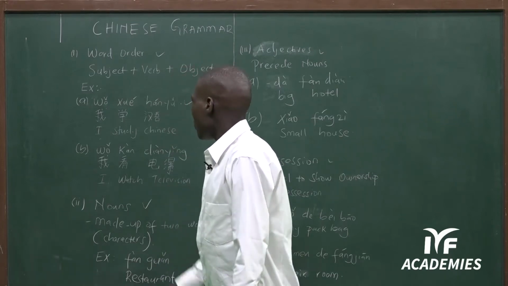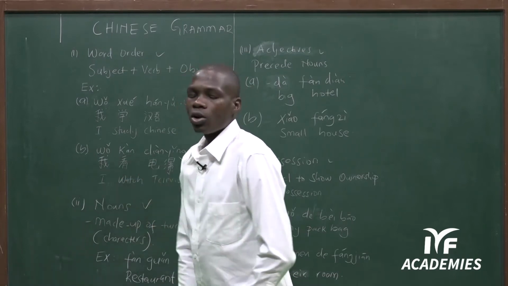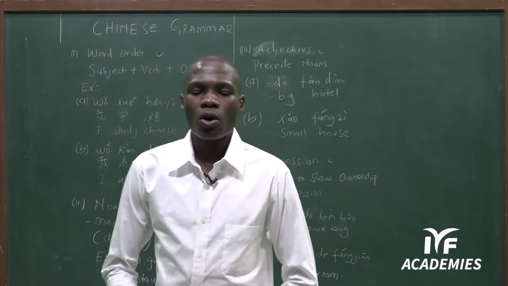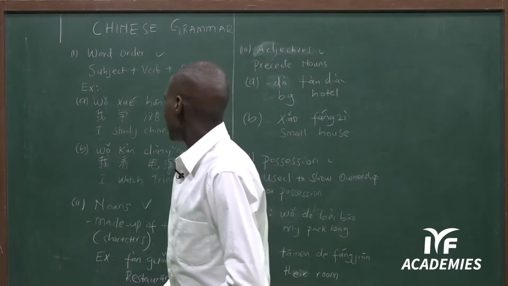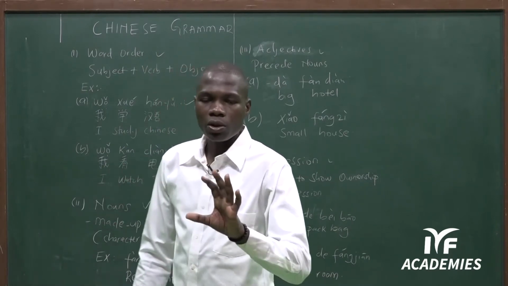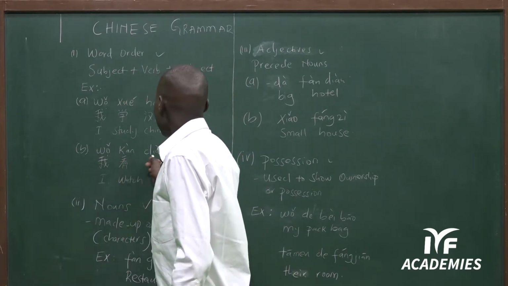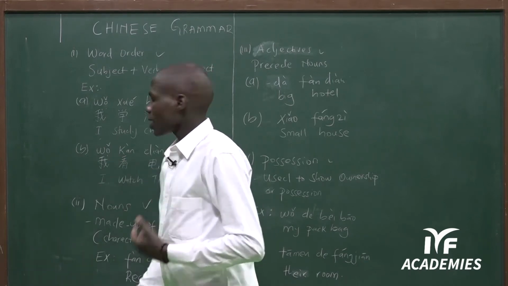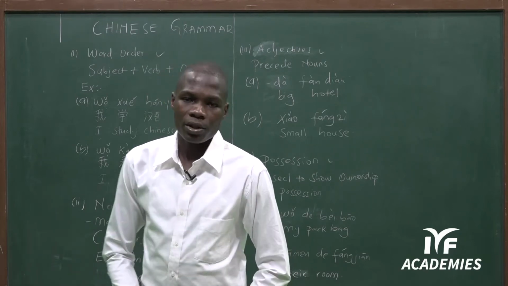And also we have our second example. 我看电影. 我看电影 means I watch a movie. 看 means to watch, to look or to glance at something. So 我 means I, 看 means to look, then 电影 means movie.